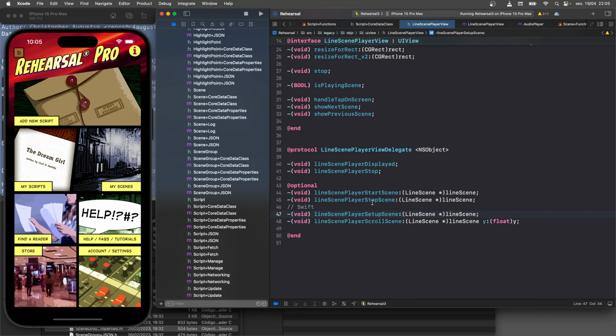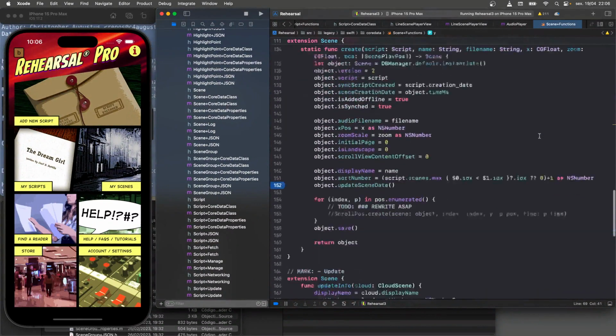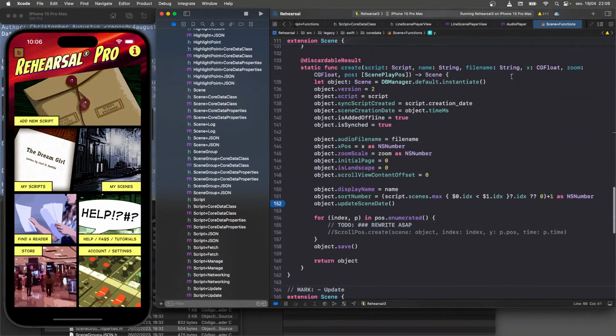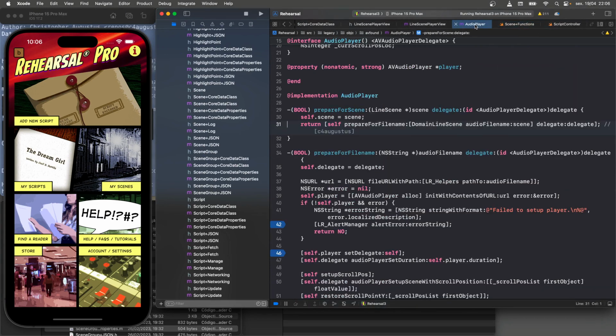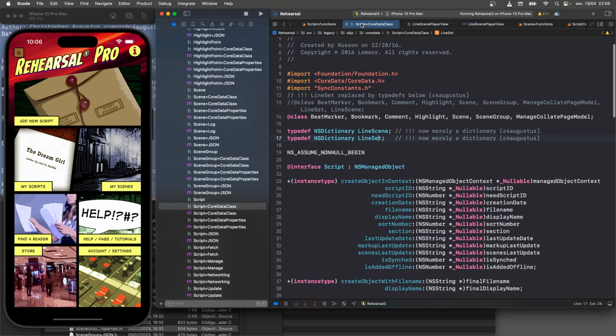So as it turns out, how I fixed the problem is I got rid of the optional. Because it doesn't fix the problem, it helped me identify the problem. Because right here, we're just getting, where was it? Not scene functions. Sorry, I didn't want to be there. I always get lost amongst this stuff. Script controller. Do we need audio player? I don't think we need that. Too many things up here. Script core data. We don't need to see this, but we can see this in its dictionary.